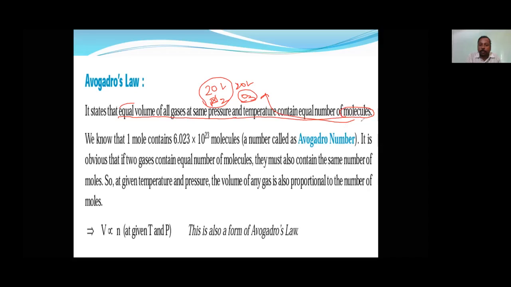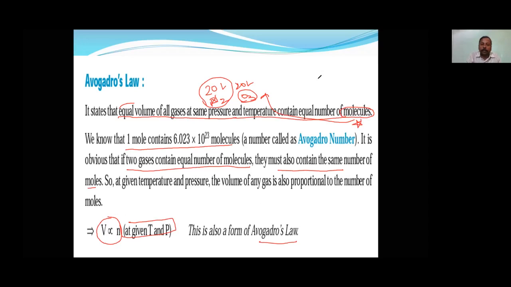Molecules is a very important, trapping word. Like 1 mole always contains this many molecules. If two gases contain an equal number of molecules, they must also contain equal moles. We can say V is directly proportional to n at given pressure and temperature, and this is called Avogadro's law.